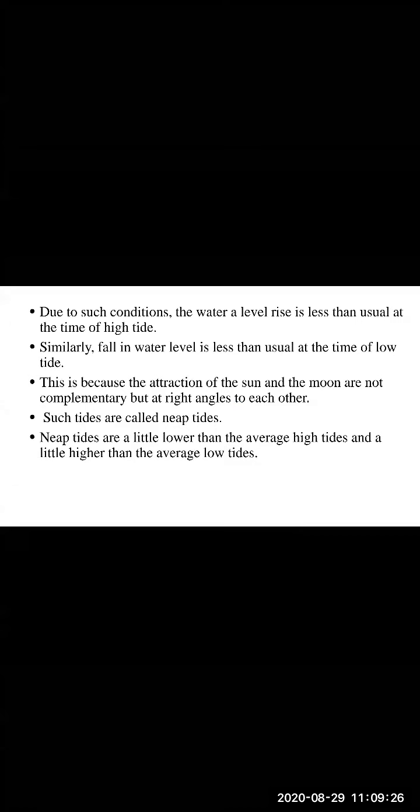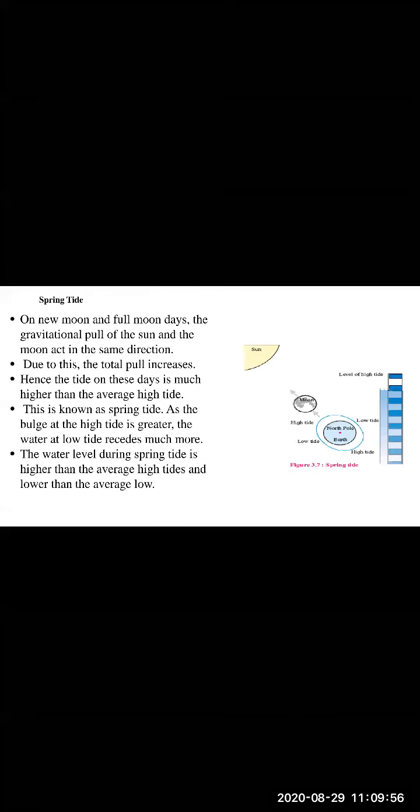So because of this condition, what happens, children? The water level rise is less than usual at the time of high tide. Now, the fall in water level is less than usual at the time of low tide also, children. Why does this occur? Because the attractions of the sun and the moon are not complementary, but they are forming right angles to each other.